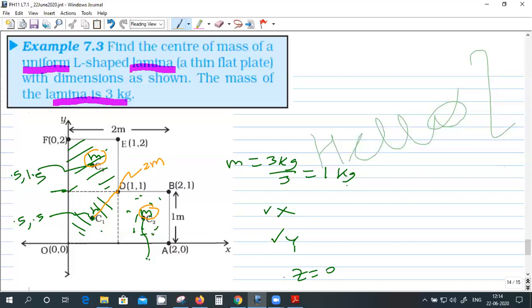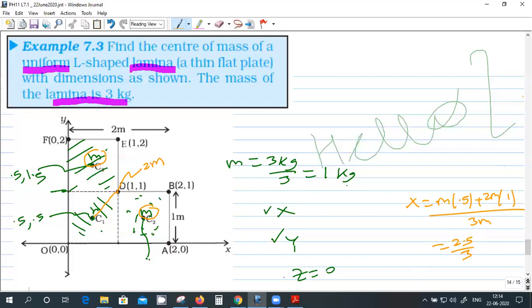So x will be m into 0.5 plus 2m into 1, divided by the total mass 3m. So that is 2.5 by 3.